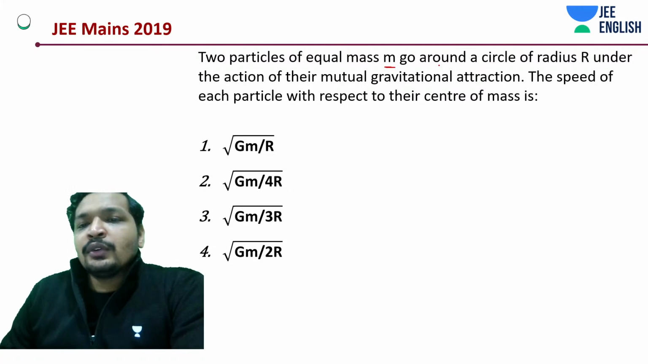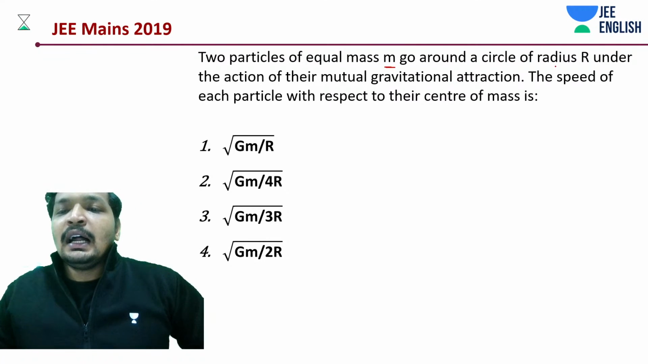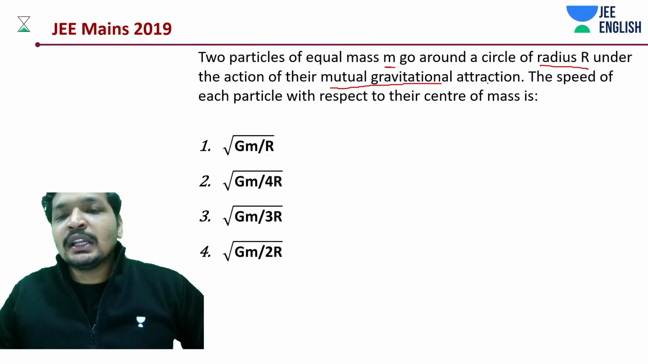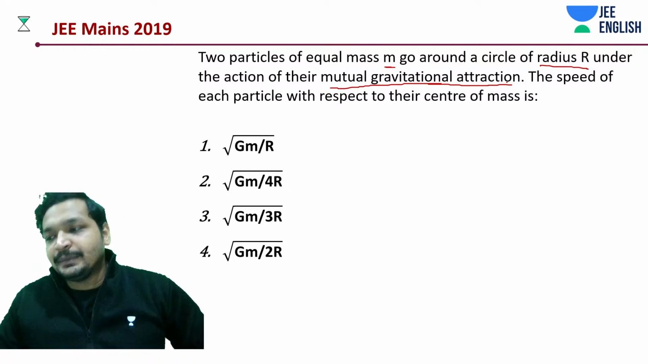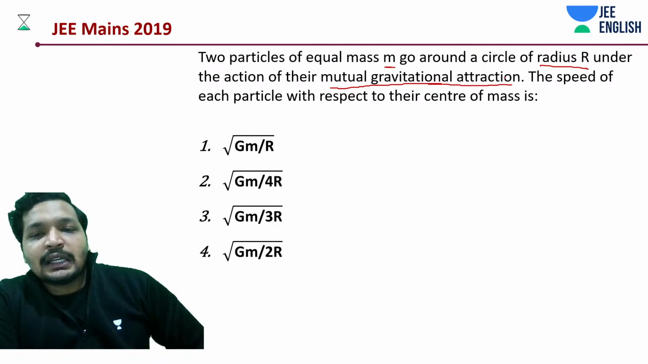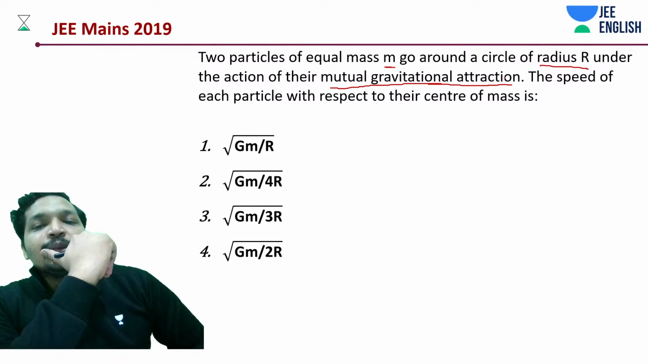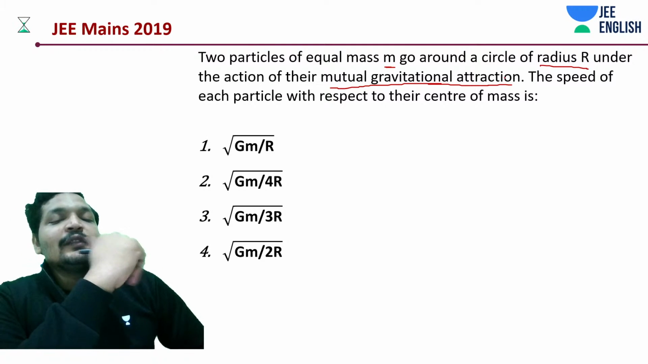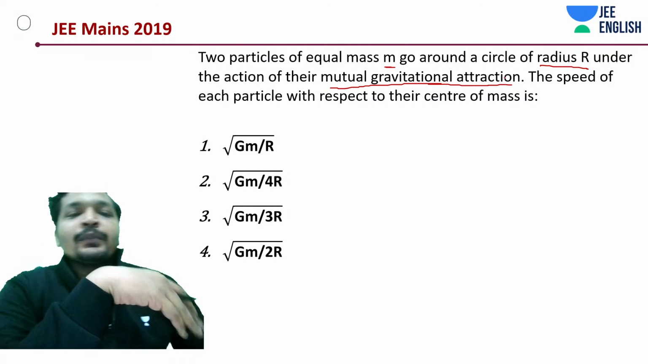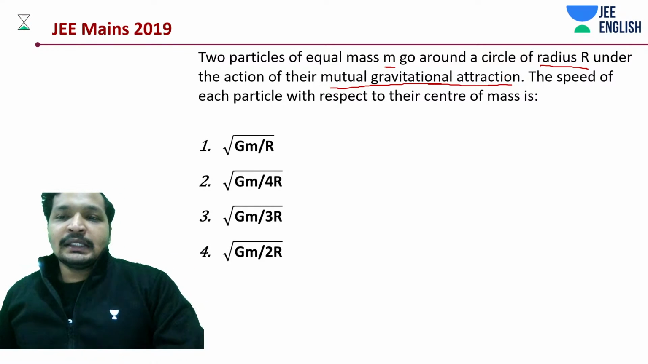They go around a circle like a merry-go-round of radius r, under the action of their mutual gravitational attraction. Then what should be the speed of each particle with respect to the center of mass? Okay, let's get into this problem and understand how to solve it. It's quite an easy problem.